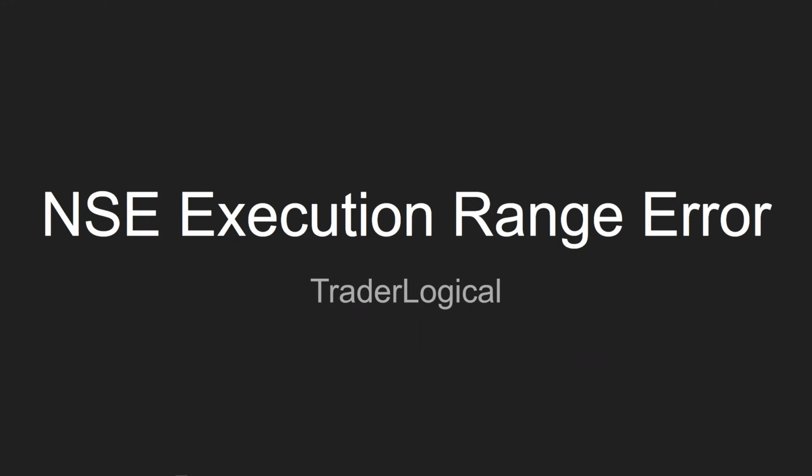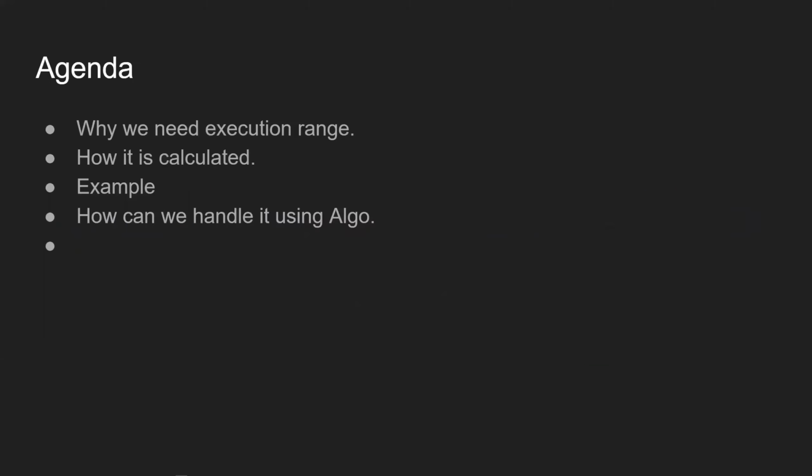Today we'll talk about the NSE execution range error. This error has started coming recently a lot to many traders because of the low VIX, the premium is really low, and also because of the new margin rule, the liquidity has reduced a bit. Because of these two reasons, I feel now we see this error even on a Tuesday or Wednesday. Earlier, we used to typically see this error on a Thursday and especially on options which are trading below 50.